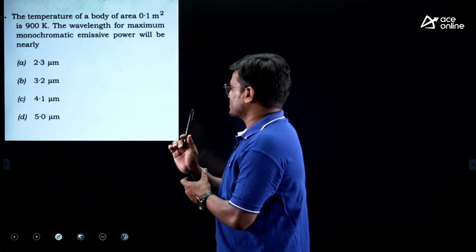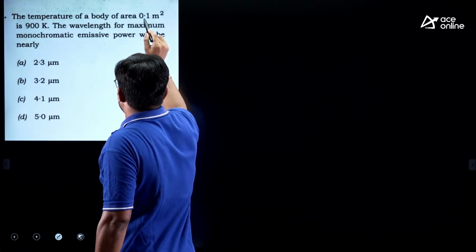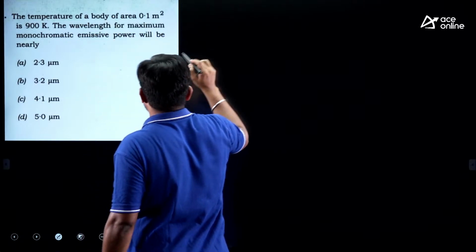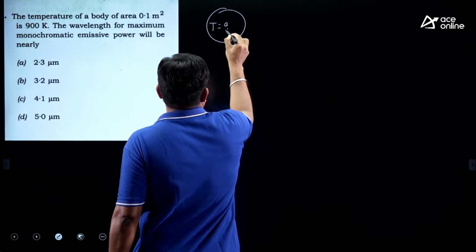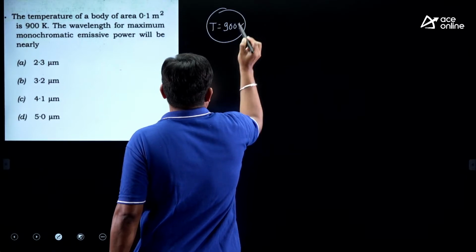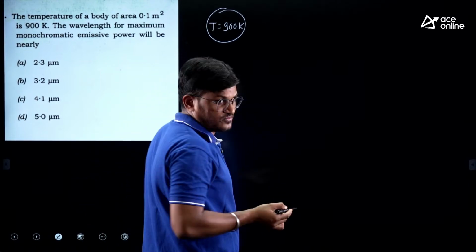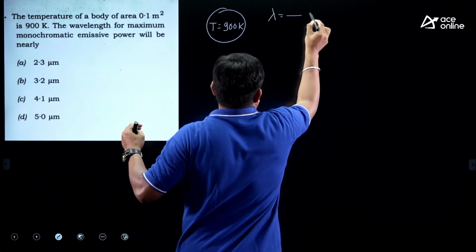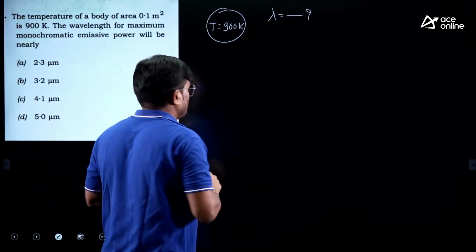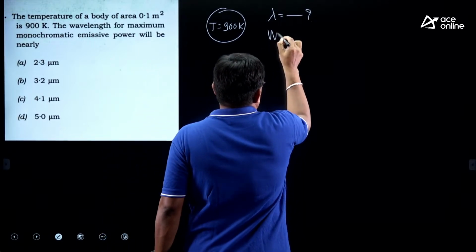If you go to the next question, this is again from radiation. The temperature of the body of area 0.1 is 900 K. So let us say this is the body, temperature is 900 K. The wavelength for maximum monochromatic emissive power. So he is asking what is that wavelength for maximum monochromatic emissive power? Please listen. In this case, we will go for Wien's displacement law.